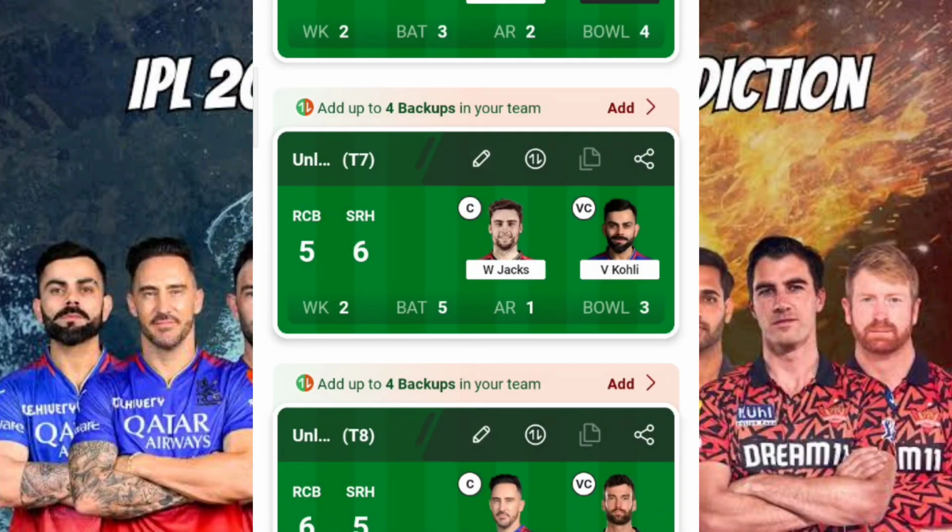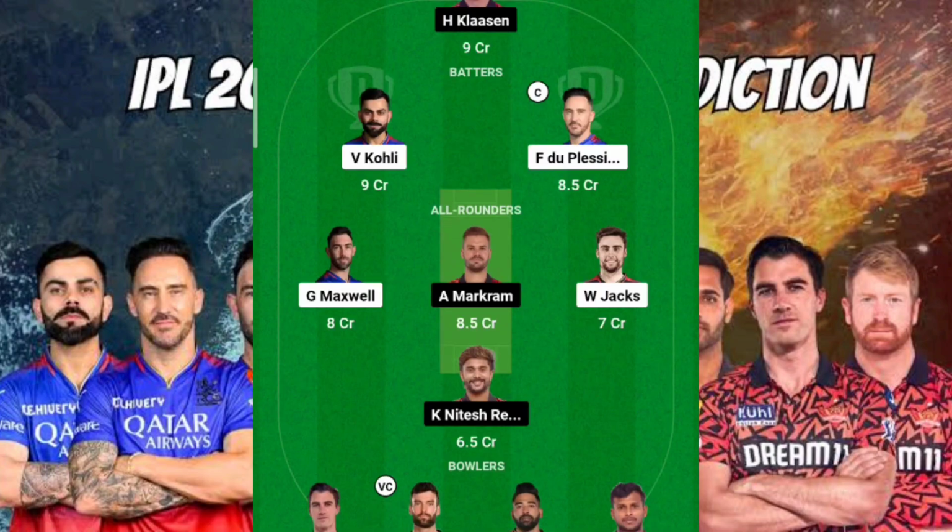Fine. So coming to the eighth team, this is again a very crucial team.